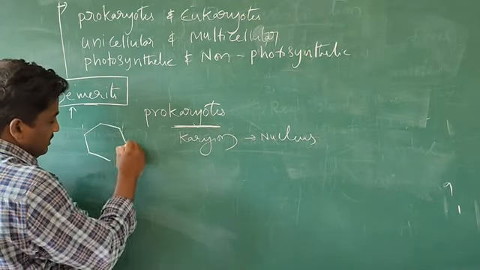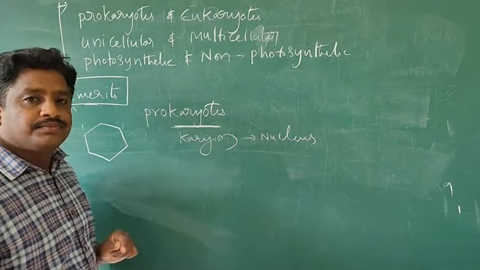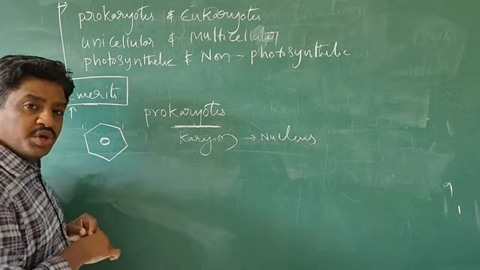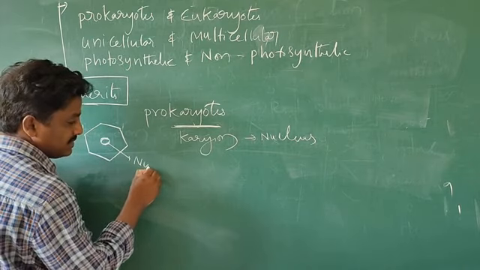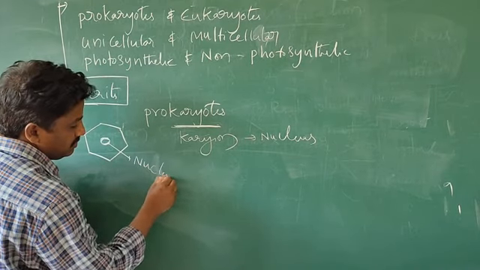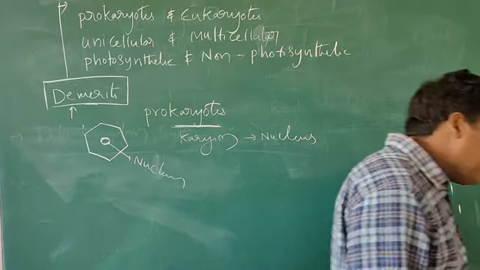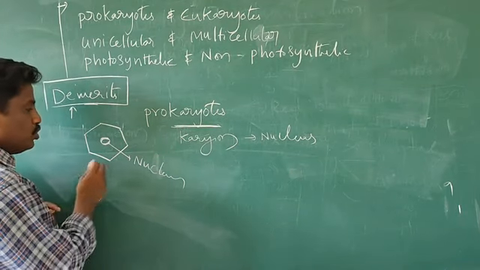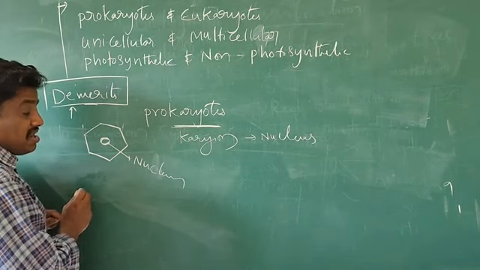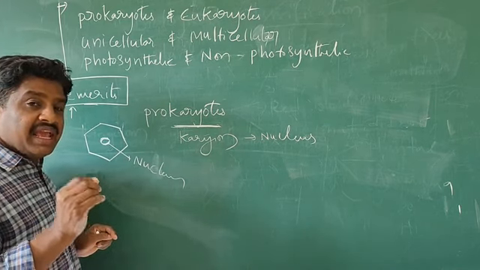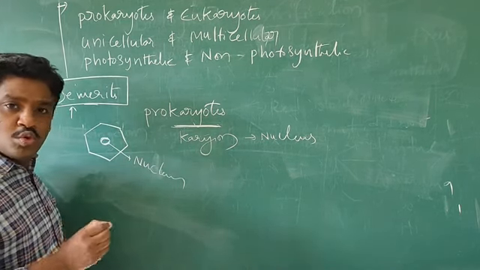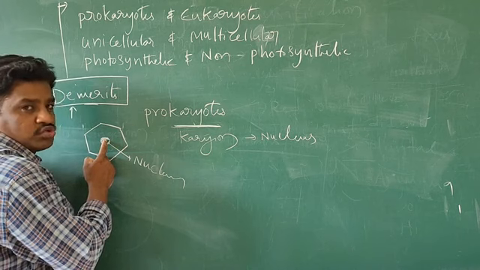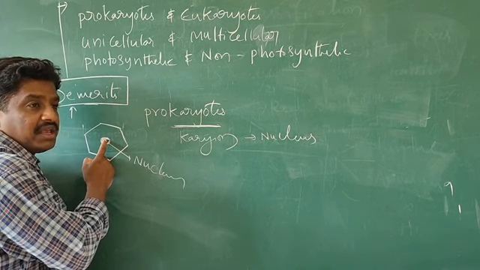Suppose you can see this is the plant cell. In the plant cell, centrally located, this is the organelle we call the nucleus. This nucleus is not enclosed by any membrane. That means it is not bounded by any membrane.